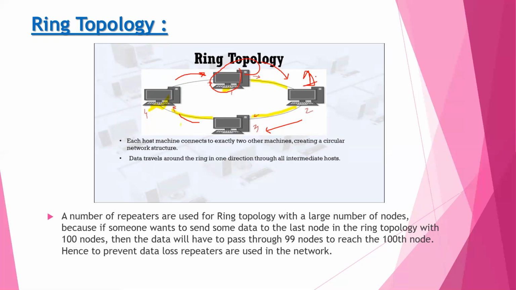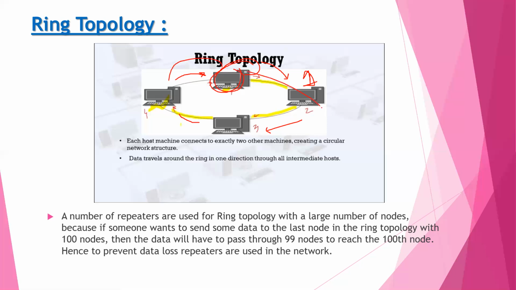This topology is always implemented as a logical topology. For example, in a token ring network, the topology is physically a star topology, but the logical topology is ring topology. In a ring topology, each host machine connects to exactly two other machines. Means one machine is connected to exactly two machines.